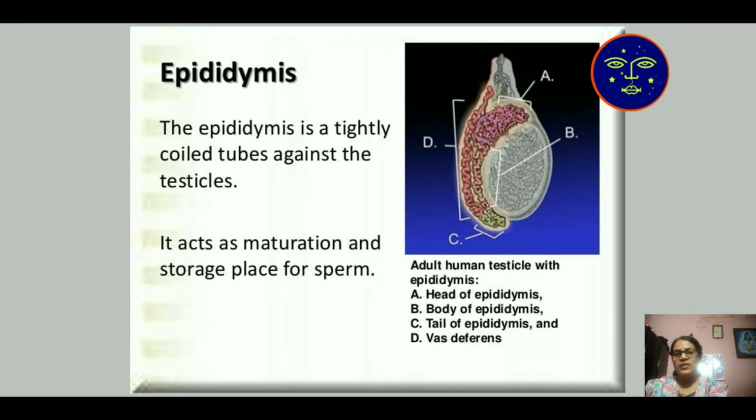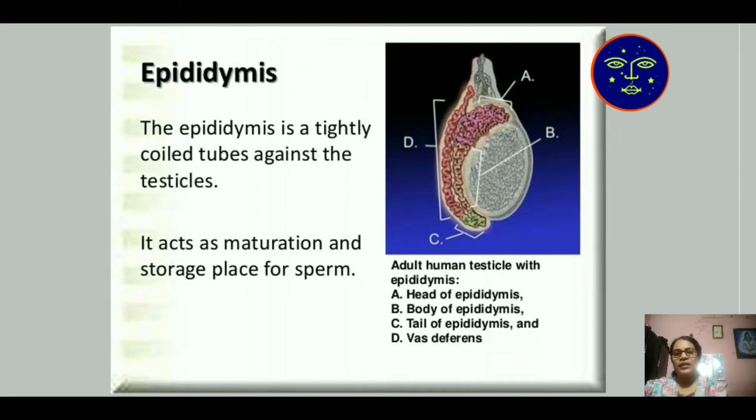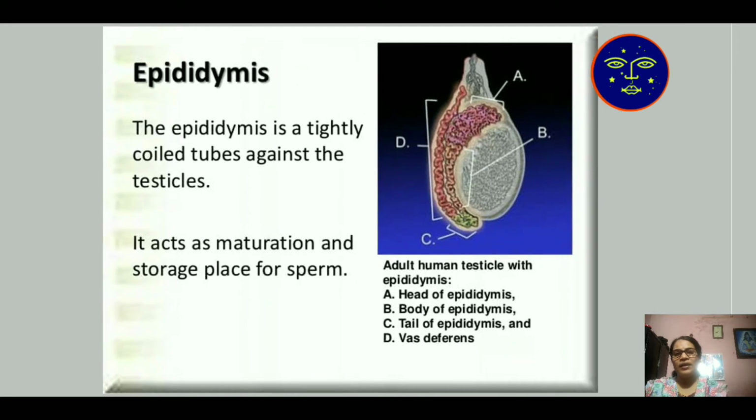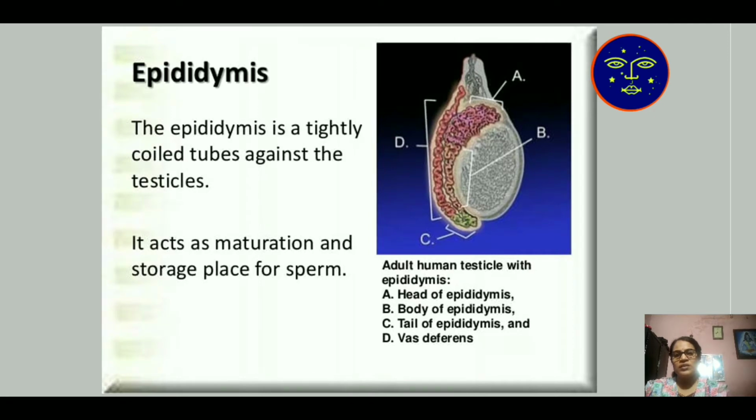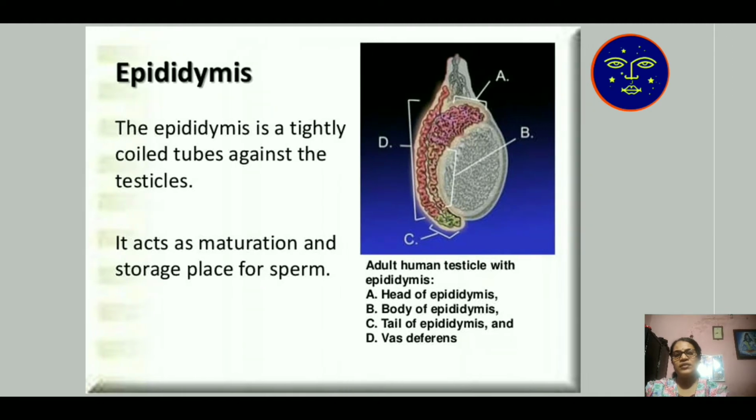The epididymis is a tightly coiled tube against the testicles, and it acts as a maturation and storage place of sperm. When sperm are produced, they are first stored in the epididymis. In the structure shown, A is the head of the epididymis, B is the body of the epididymis, C is the tail of the epididymis, and D is the vas deferens.